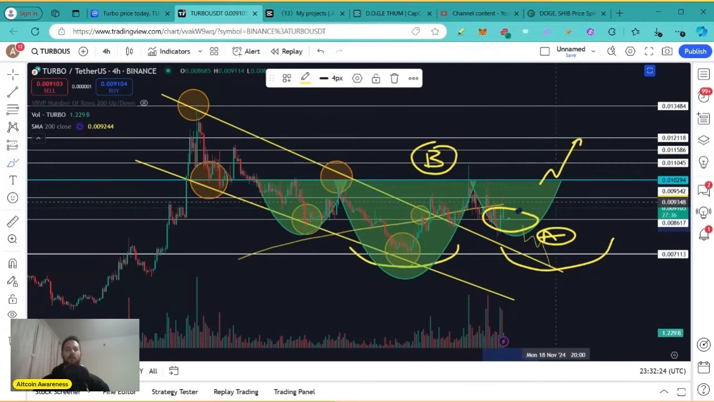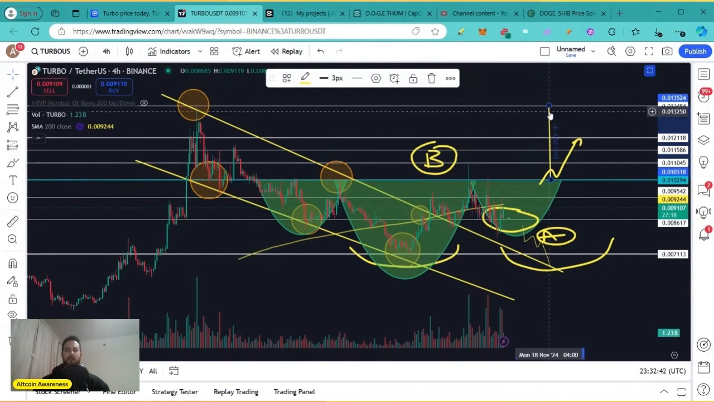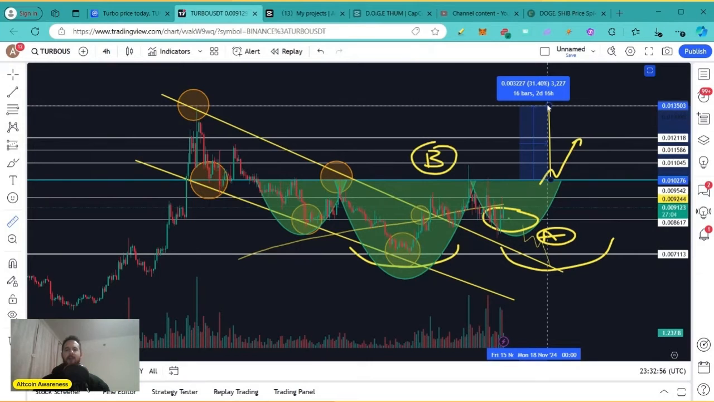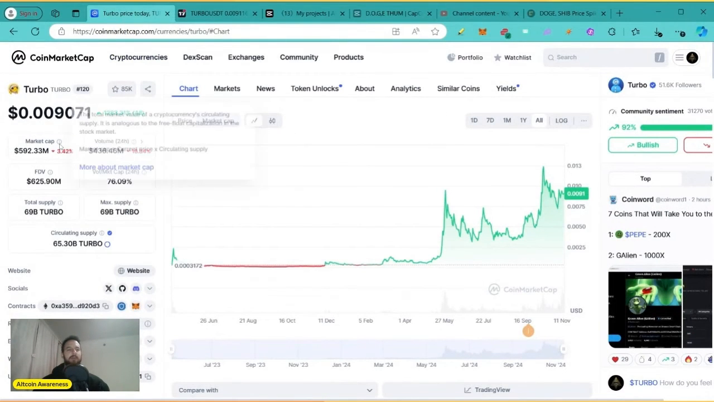So I think it's very possible for idea B to play out. And you can see this because if we take the measured move from the neckline to this lowest level of the head, and we put this here by the breakout on the neckline, you see the measured move is right here, the all-time high at 0.01348. And the measured move from the neckline to this all-time high, that's just a 31% move. That's easy for Turbo, guys. Turbo has only a market cap of 592 million. It can pull an easy 5x, 10x, 20x, 30x during this upcoming bull run.